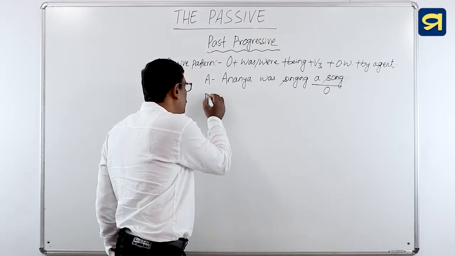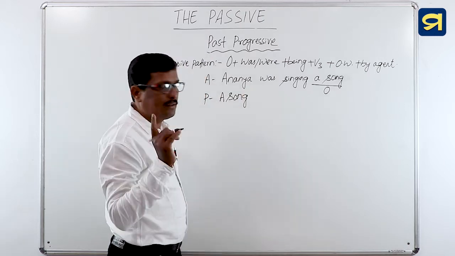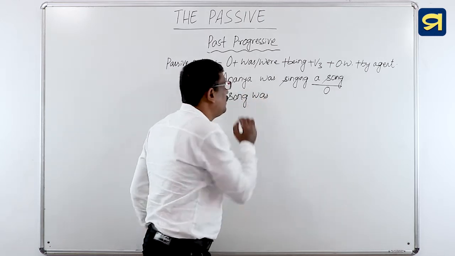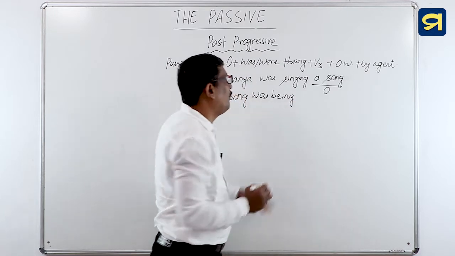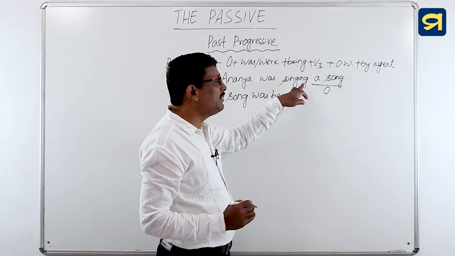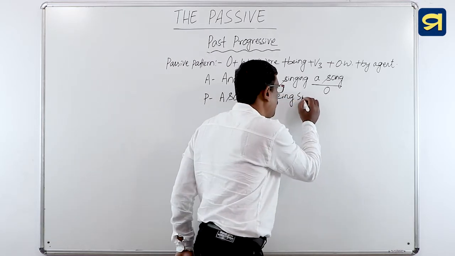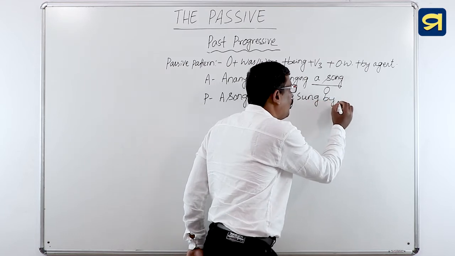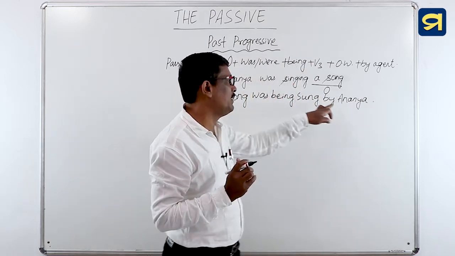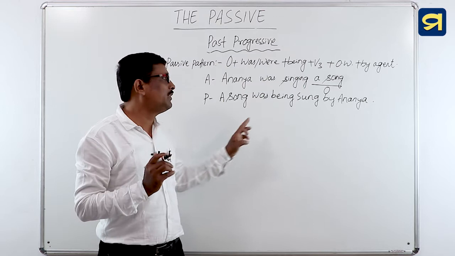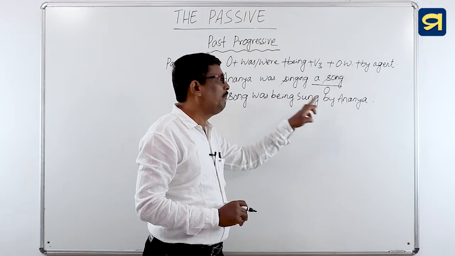Then change its voice. Very good. A song. A song is the singular. So was is used. Then was followed by what? Being. Being is followed by V3. And here singing is the lexical verb. So sing is the main verb. The third form of sing is sung, by Ananya. So, Ananya is the subject of the sentence. So, by agent is used here. So, in this way, we will change its voice. The full sentence is, a song was being sung by Ananya.